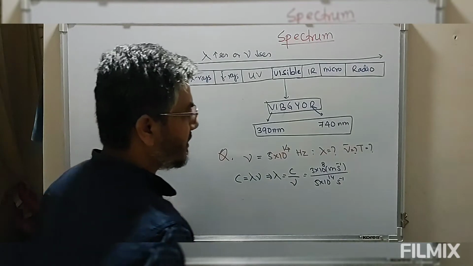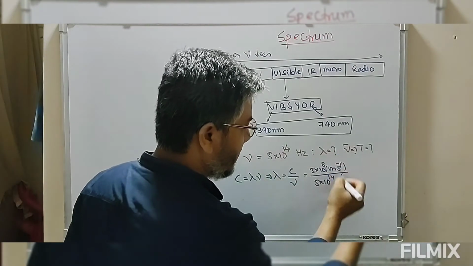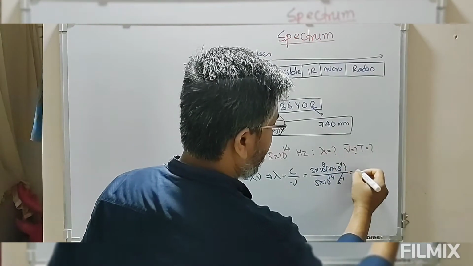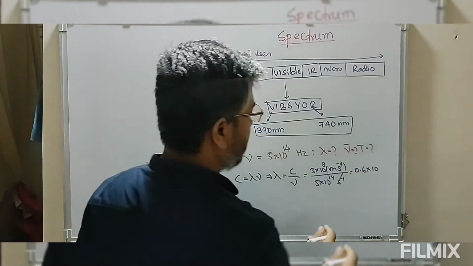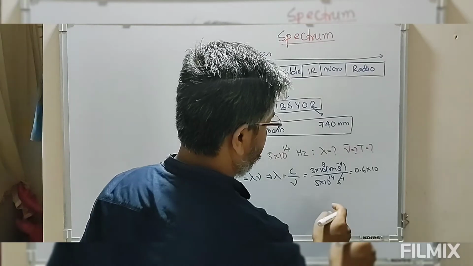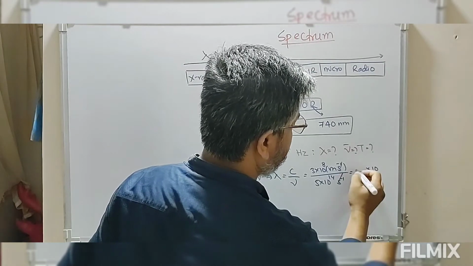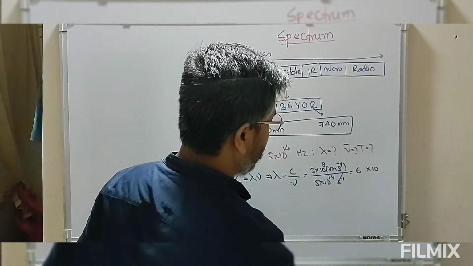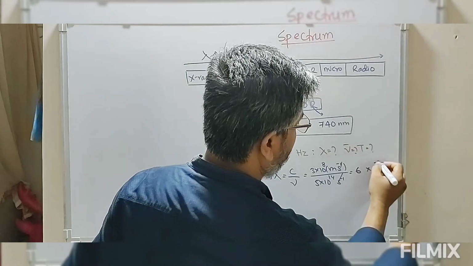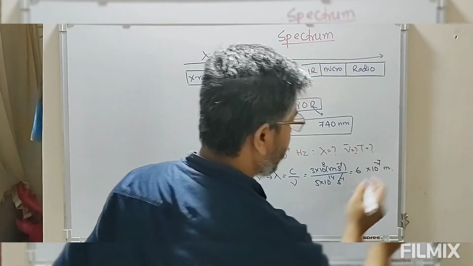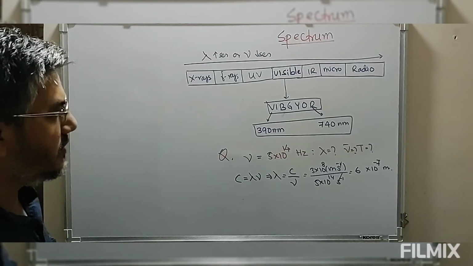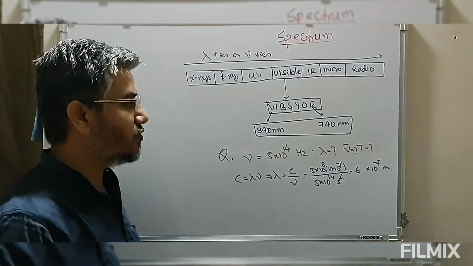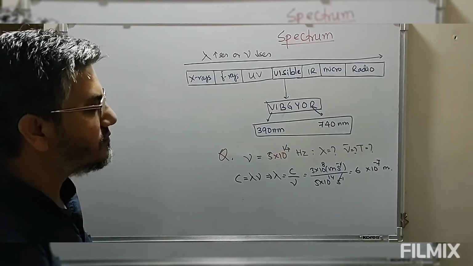Second inverse will cancel out, so we are left with meter: 0.6 into 10 to the power minus 6, or we can say 6 into 10 to the power minus 7 meter. This is the wavelength associated with the frequency 5 into 10 to the power 14.